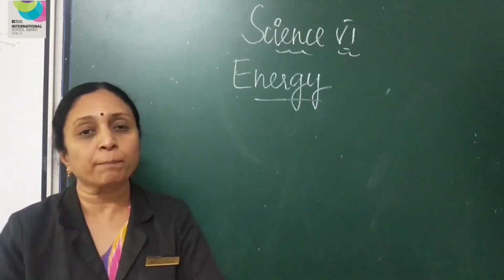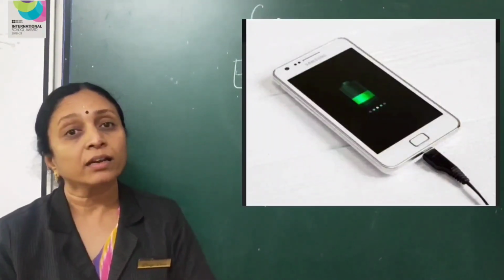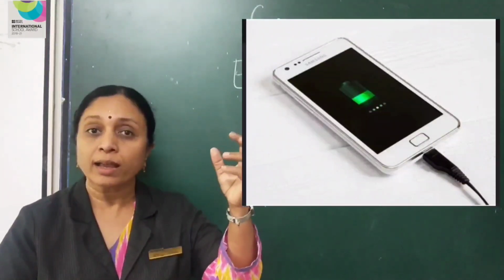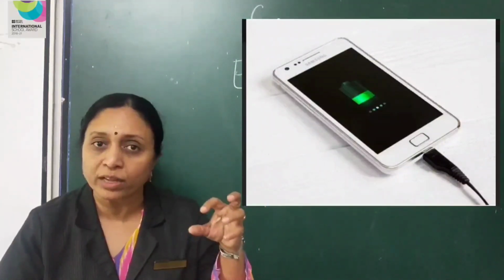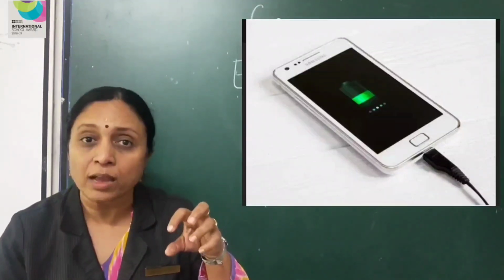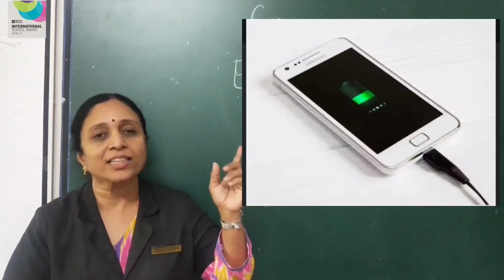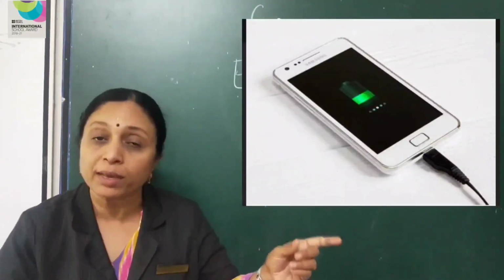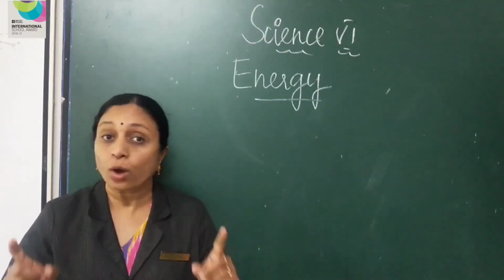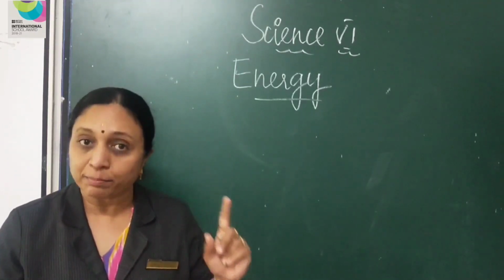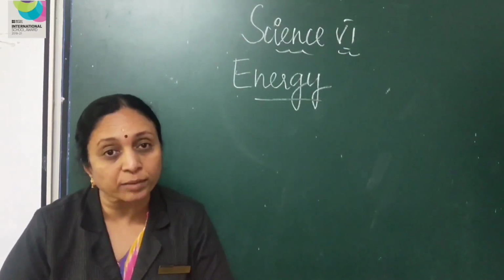Shall I tell you one more example? A mobile is being charged. What is the energy conversion there? How is it getting charged? Using electricity. So electric energy is getting converted into what sort of energy? All the charge is being stored in the battery, so the energy is chemical energy. Electric energy is getting converted into chemical energy. So we can easily say that energy can neither be created nor be destroyed, but it can be converted from one form to another form. You understood these two statements?